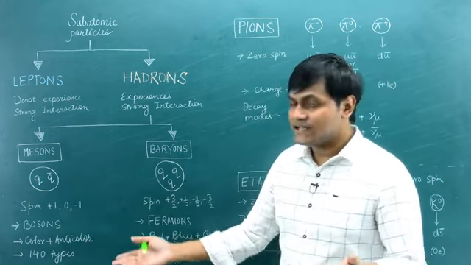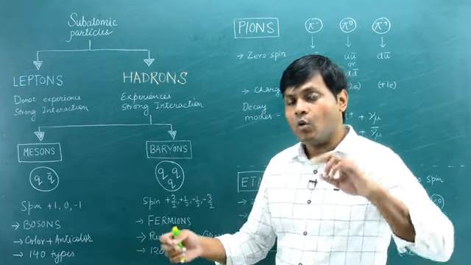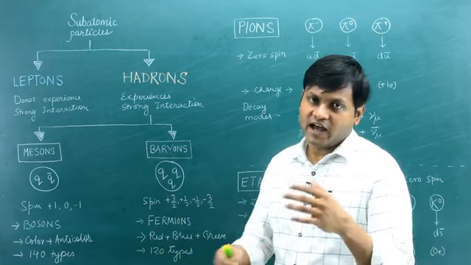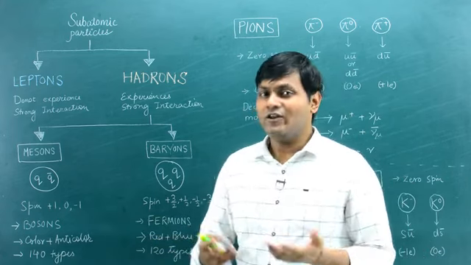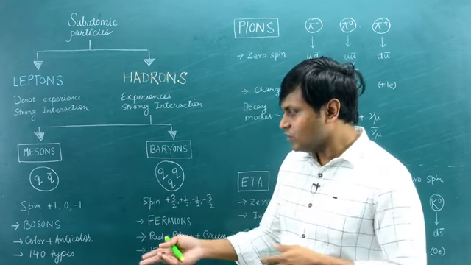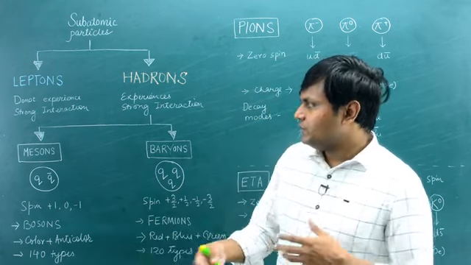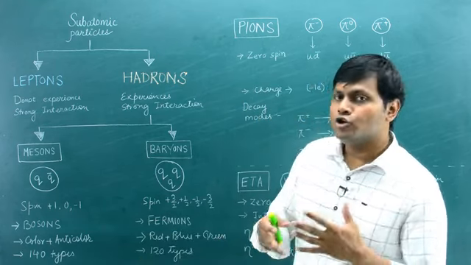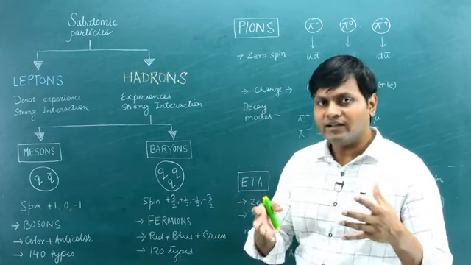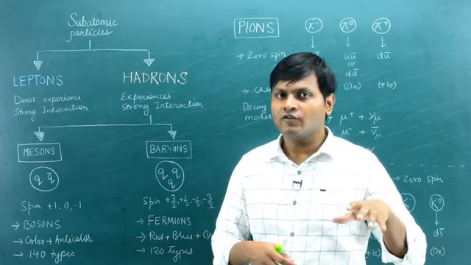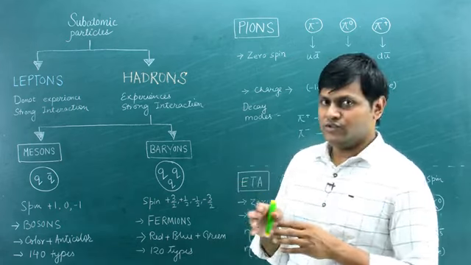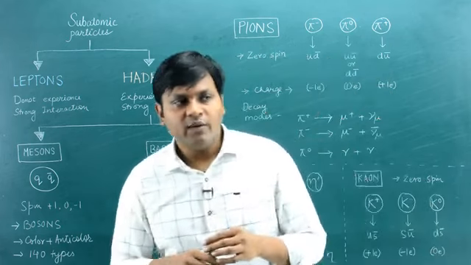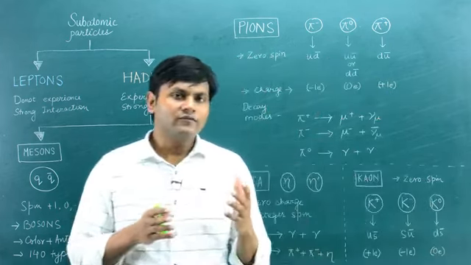All right, so mesons, as I said, are made up of a quark anti-quark pair which has the properties of a color anti-color. They have spin of 0 and 1, so integral spin. They are bosons, and mesons are particles which are not found in ordinary matter, in the sense that free mesons are not found. One of the commonly known meson particles is the pi meson. You must have heard of the pi meson while studying nuclear forces.